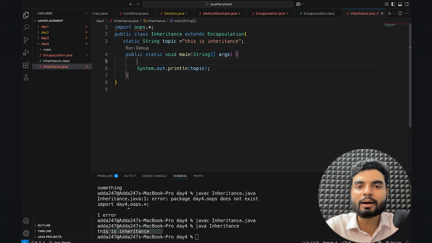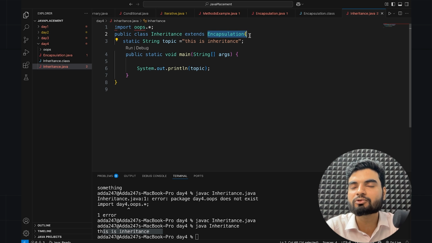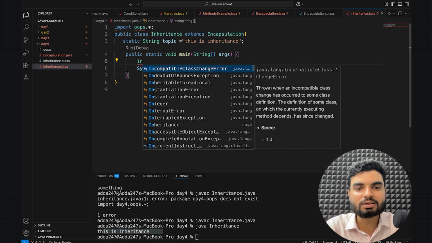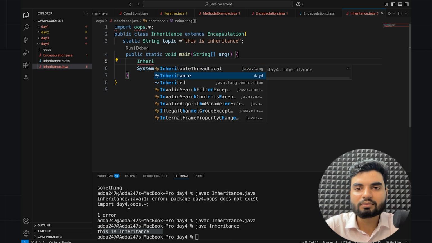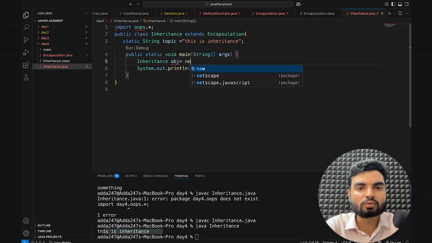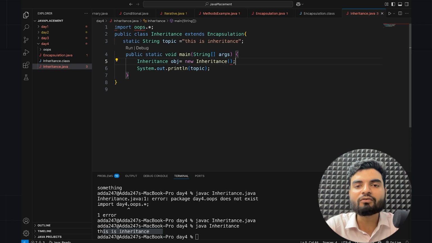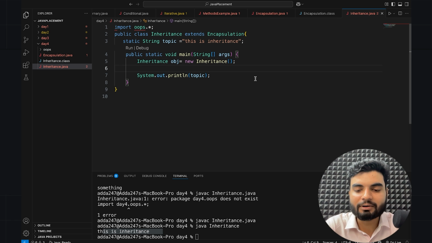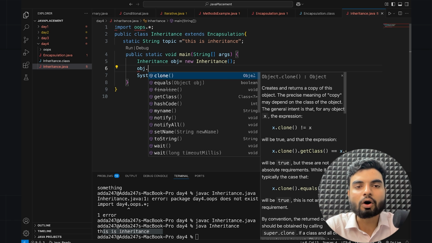So if you create an object of this Inheritance class, you can access all the properties of the Encapsulation class also. So I'll create an object of the Inheritance class. The object name I'll give, let's say obj equals new Inheritance. And now, if you have the object of the Inheritance class, you can access all the properties of Encapsulation also.